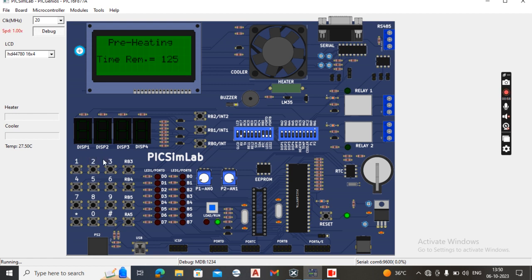Matrix keyboard. These three are the interrupt pins for interrupting this process. These are the ports. This is port A, this is port B, this is port C, and this is port D.